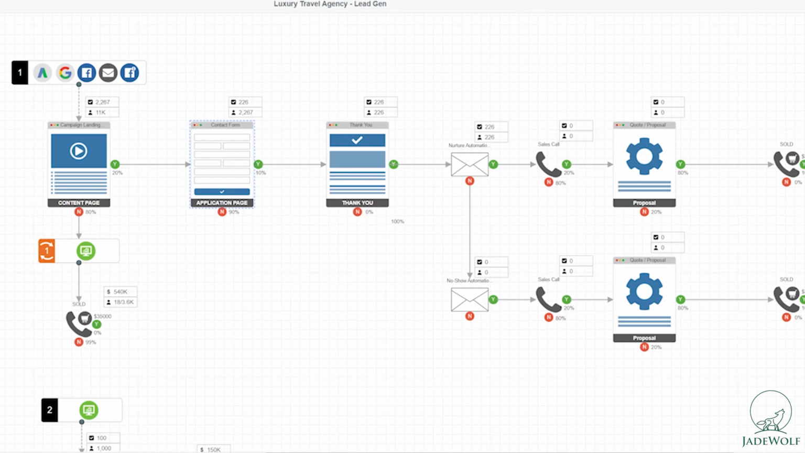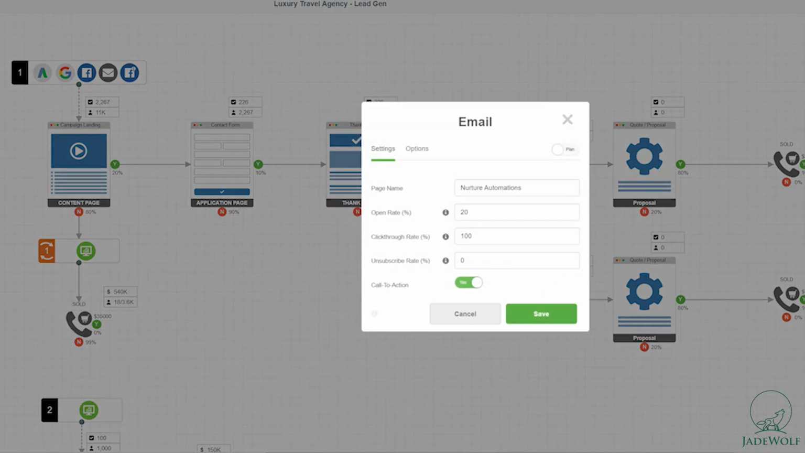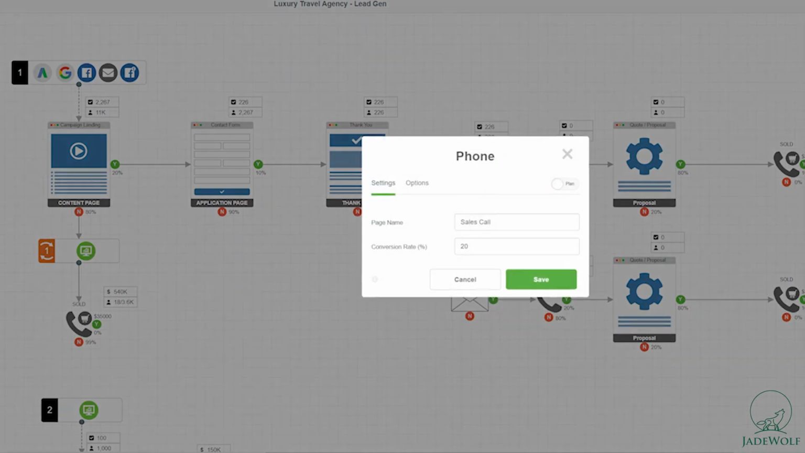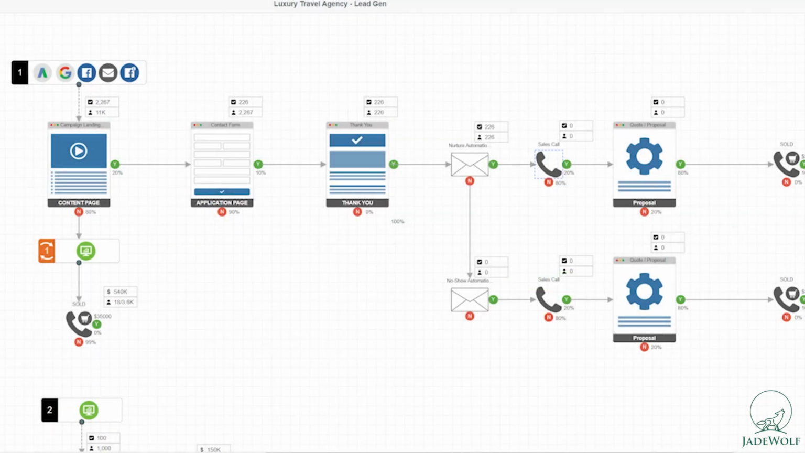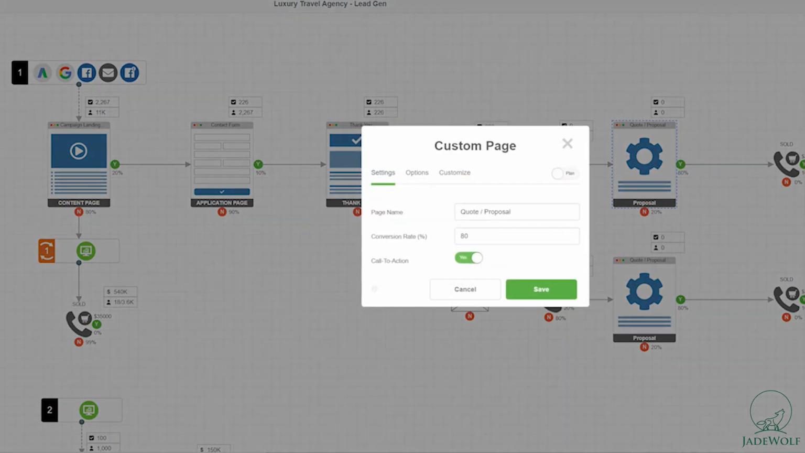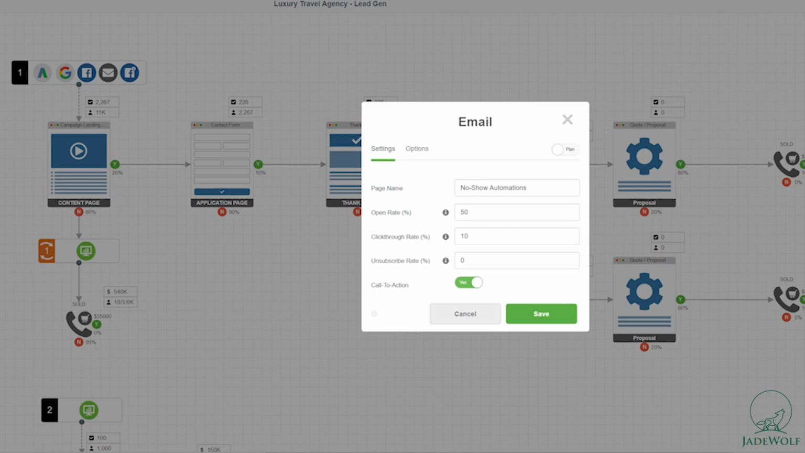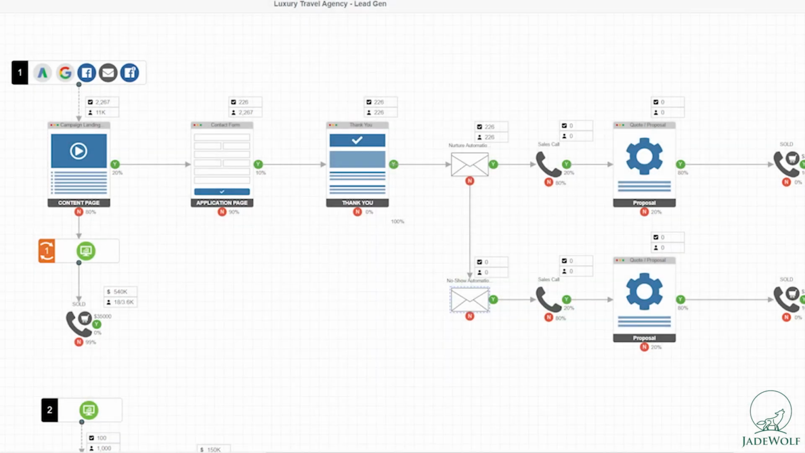But now, instead of going from thank you straight to a sales call, we're building in some nurture automation here as well, which maybe talks about the brand or introduces the travel advisor that's going to speak to the lead. Then we have a call again with a 20% conversion rate. Proposal, this time 80%, since we did more work up here, and that leads to a sale. If somebody never opens the emails or doesn't show on the calls, we have a no-show automation that is triggered, which can try to get people on a call again, get them to proposal, eventually to a sale.